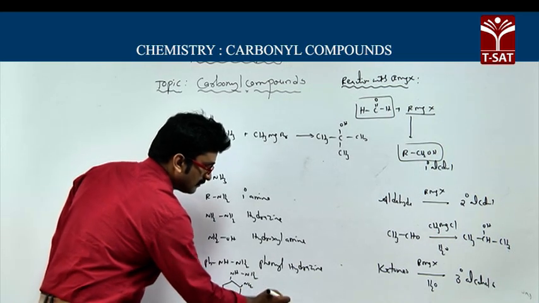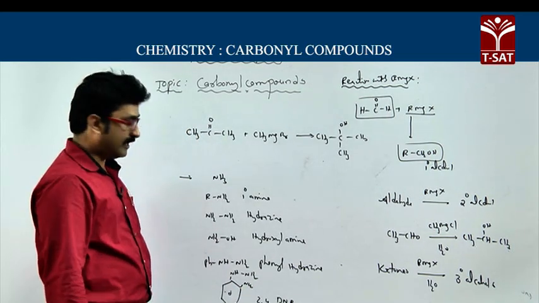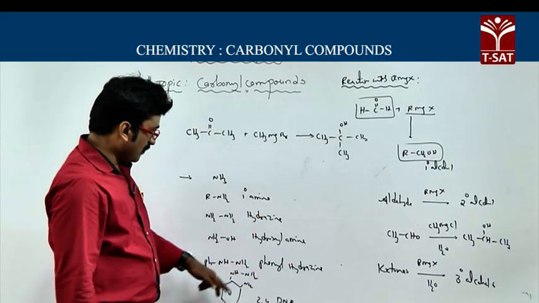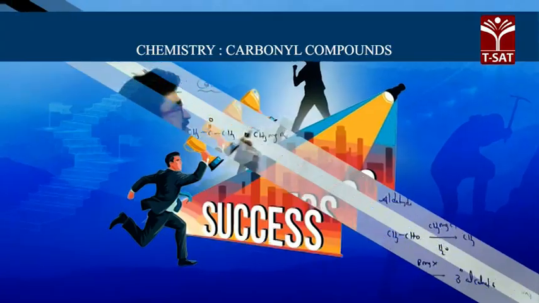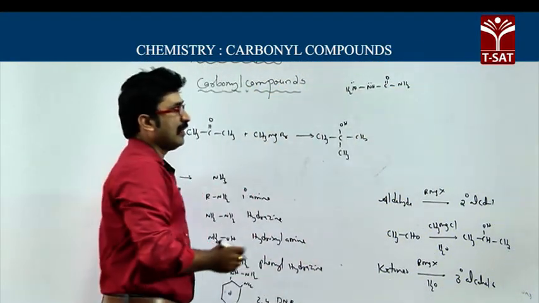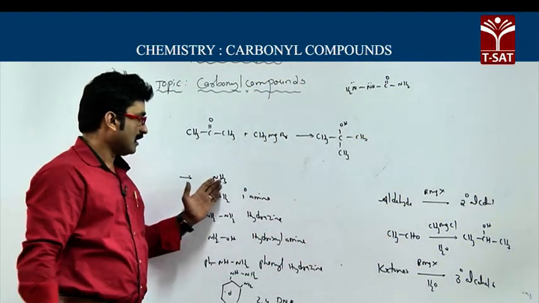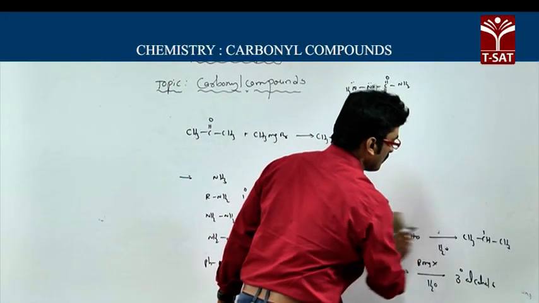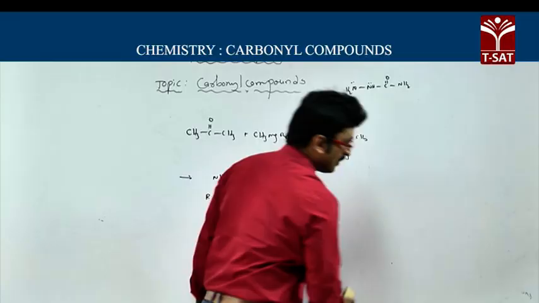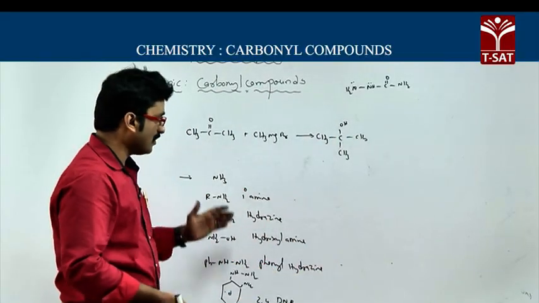2,4-DNP, 2,4-dinitrophenyl hydrazine. Okay, this is called semicarbazide. So these are the ammonia derivatives. Now we are going to discuss the reactions of aldehydes and ketones with all these compounds.